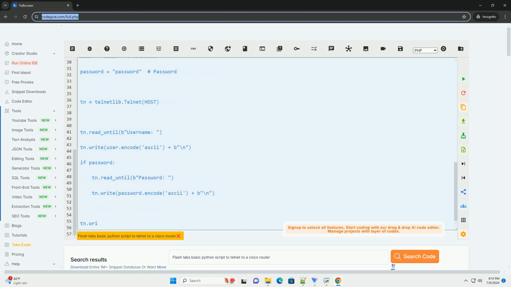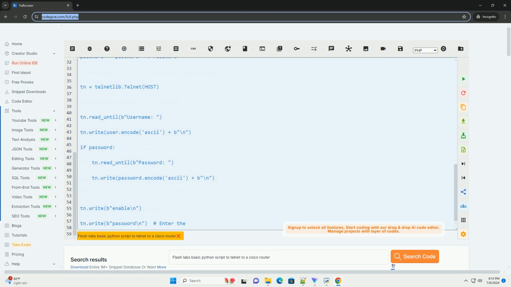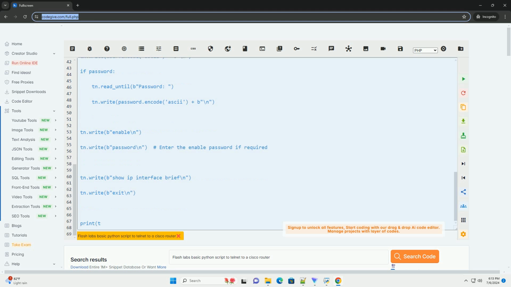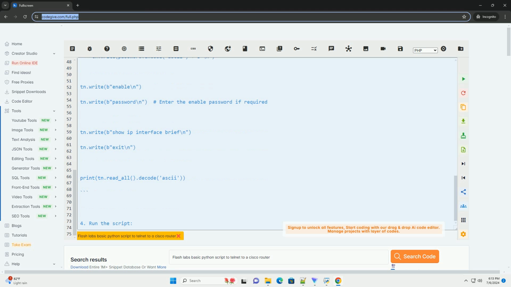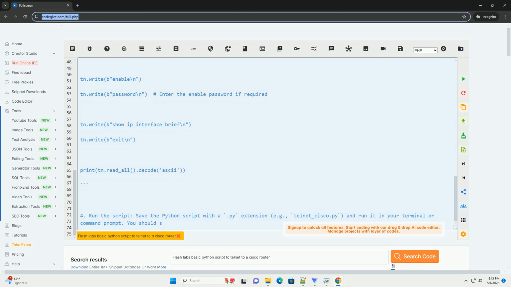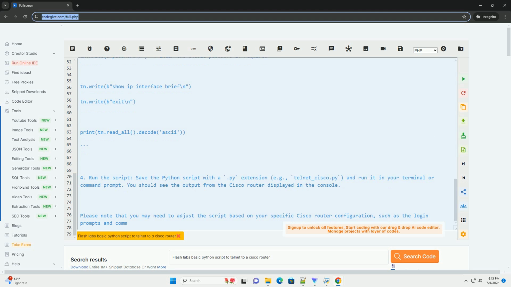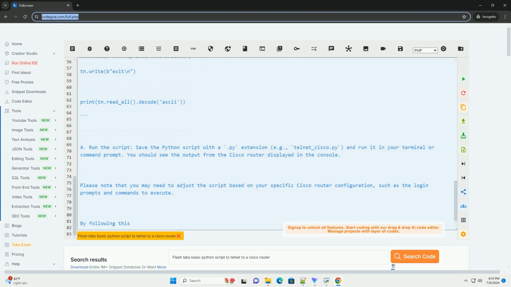1. Install Python. Make sure you have Python installed on your system. You can download Python from the official website, https://www.python.org. To install the required module, you will need the telnetlib module to establish a telnet connection. You can install it using pip by running the following command in your terminal.